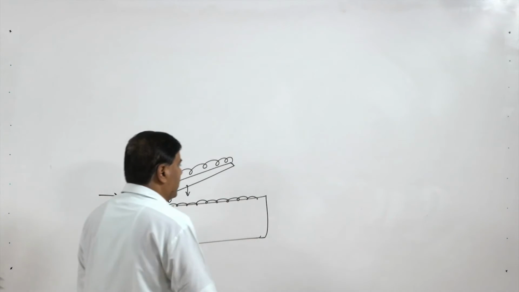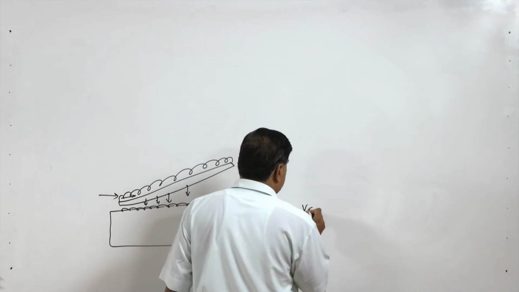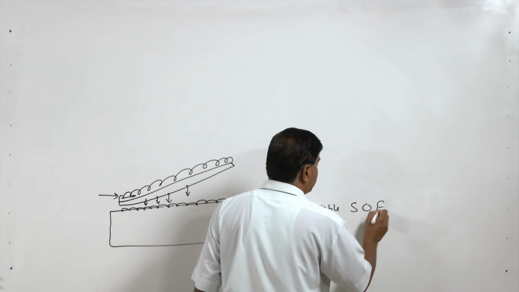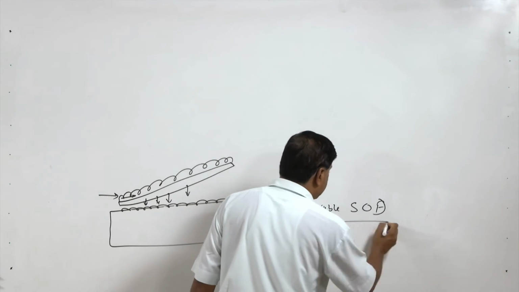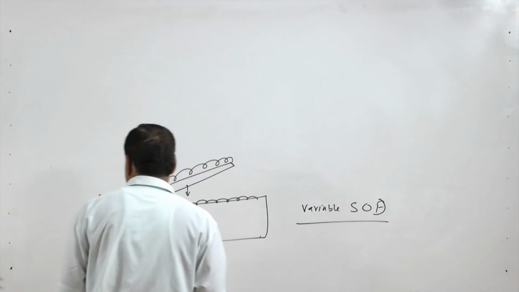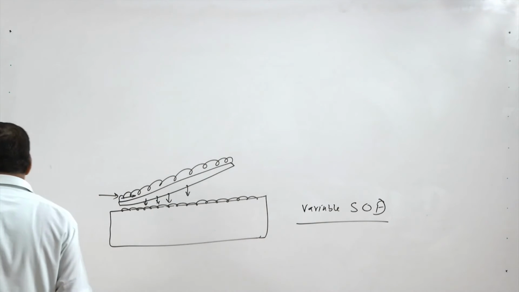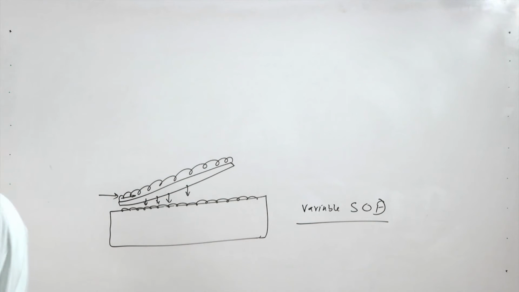So, in some cases the variable standoff distance arrangement is used instead of the parallel or the constant standoff distance case.